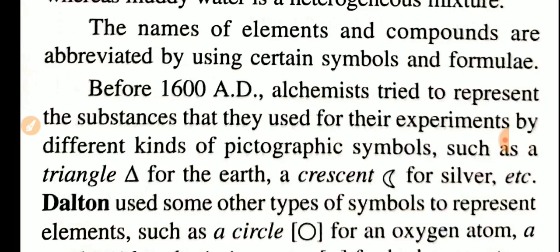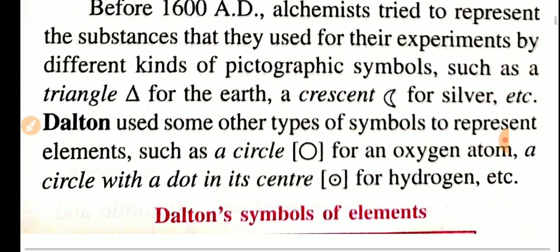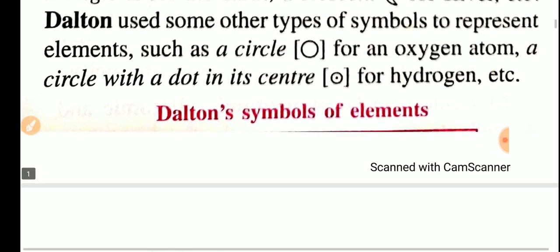So at that time, what the people have done is they have tried to give symbols, diagrams, pictures for the identification of elements. At the earlier time, alchemists gave some pictographic symbols like a triangle, moon symbol, sun symbol, etc. And after that, who came? John Dalton, who is the father of chemistry.